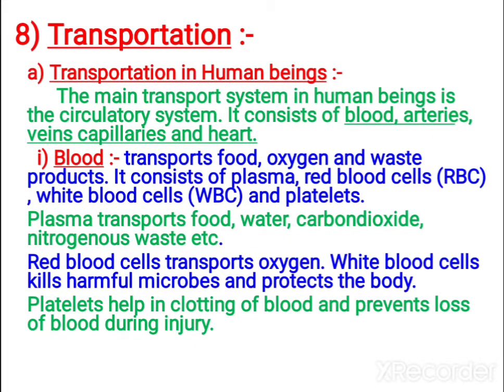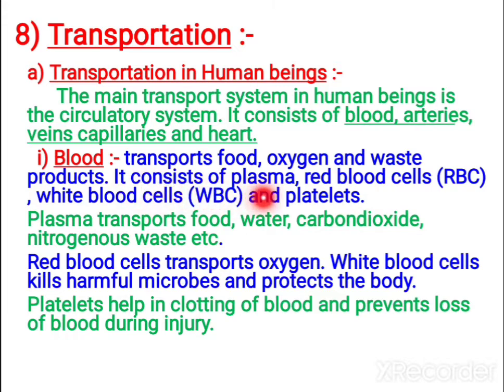In your body, the circulatory system consists of arteries, veins, capillaries and heart. And the fluid flowing inside, you call that blood. Okay, so what is the purpose, what are the functions of blood? It transports food, oxygen and waste products. Apart from that, it transports other materials also, hormones, waste products. And it maintains your body temperature uniformly throughout the body.